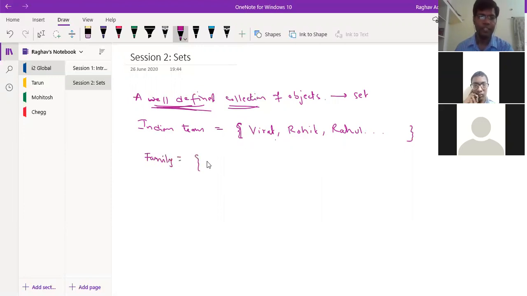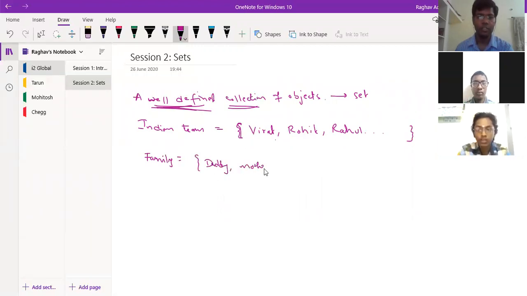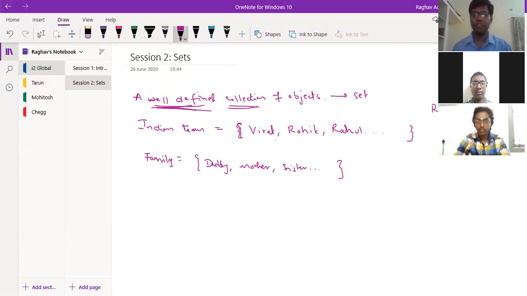Now, family has your father, mother, sister. So likewise, you have some members who are part of your family. Coming back to the Indian cricket team example, suppose I say someone called, say, Ricky Ponting. Does he belong to this set? No, he doesn't belong to this set. He is also a cricket player, but he is not in the Indian team.